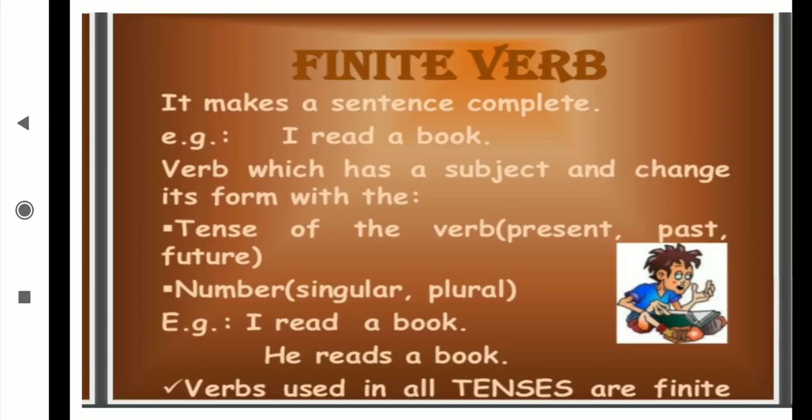If the subject is singular, as per the singular we take the form of the verb. If the subject is plural, as per that plural we change the form of the verb, and those changed forms come under the finite verb. Verbs used in all tenses are finite. All 12 tenses come under which category of verb? Finite verb. Got it now?